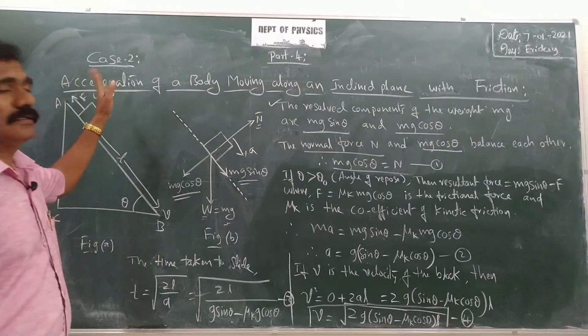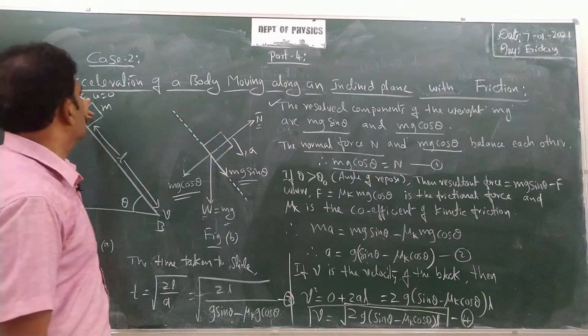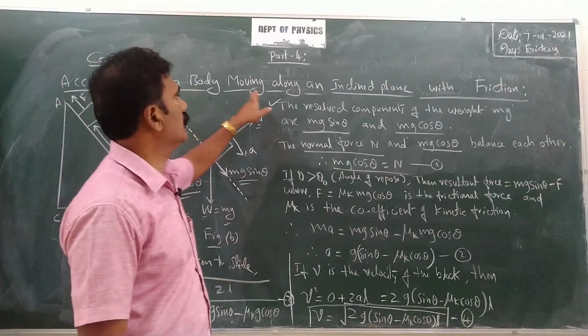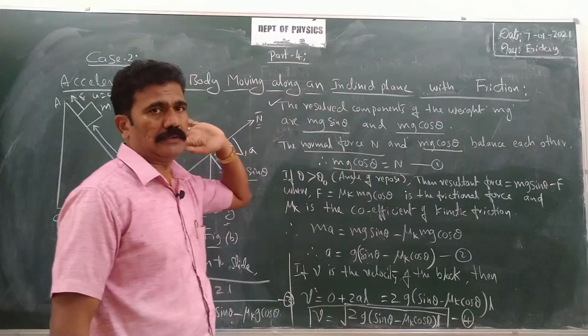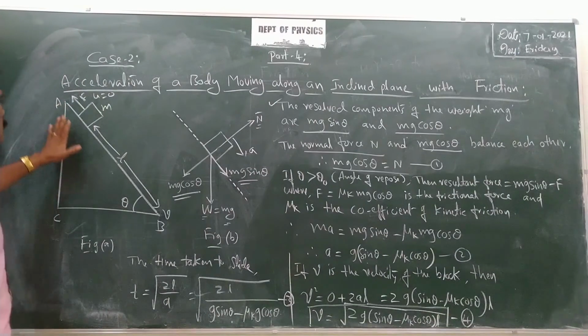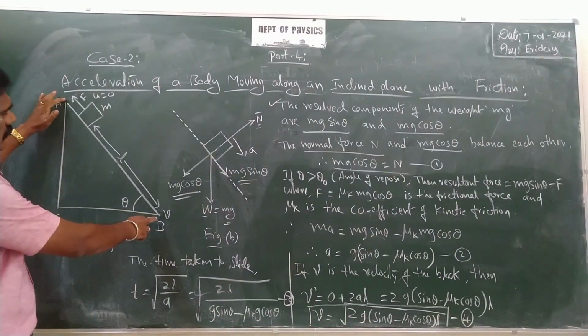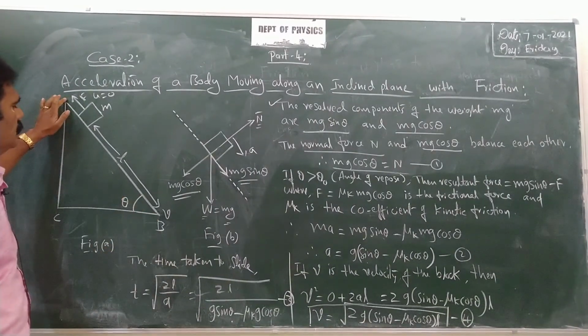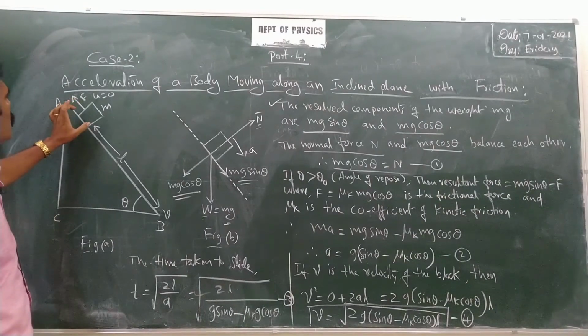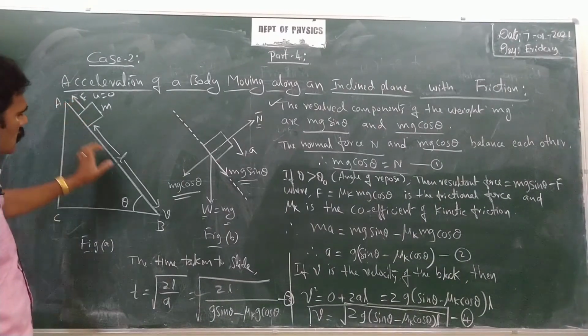Okay, now look at the second case. In the second case, as I told, acceleration of a body moving along an inclined plane with friction. The figure is the same. We have again the inclined plane, inclined at the angle theta. There is a body of mass m kept on the inclined plane.